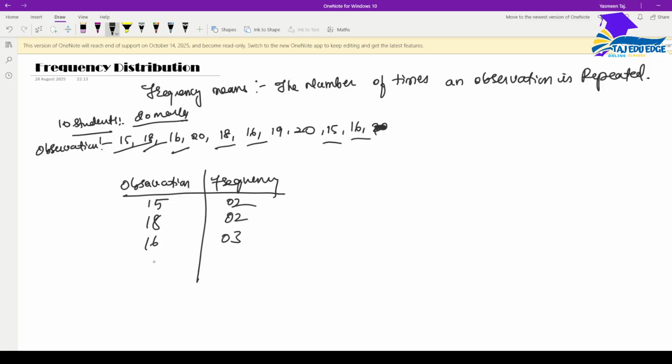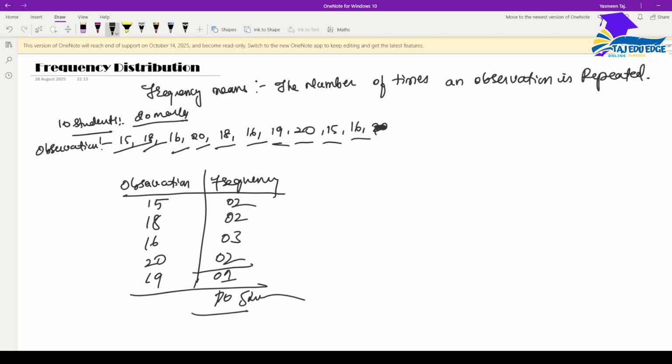How many have got 20? 2 students. Did I miss some number here? 19. 1 student has got 19. So the total is 10 students, right? This is what we call observation and frequency.